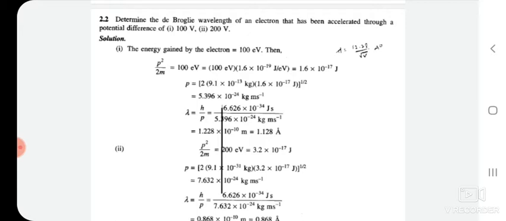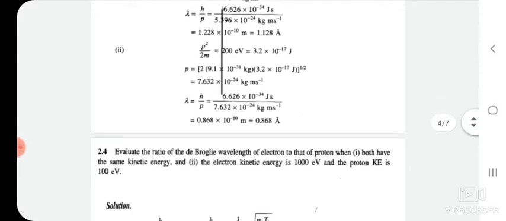which is equal to 5.396 into 10 to the power of minus 24 kg meter per second. Or the de Broglie wavelength lambda is equal to h by p. If you substitute the values of p and h and simplify, then the de Broglie wavelength of an electron for a potential difference of 100 electron volt is equal to 1.228 into 10 to the power of minus 10 meter, or in terms of Angstrom, 1.228 Angstrom only. The same method can be applied for 200 electron volt also.